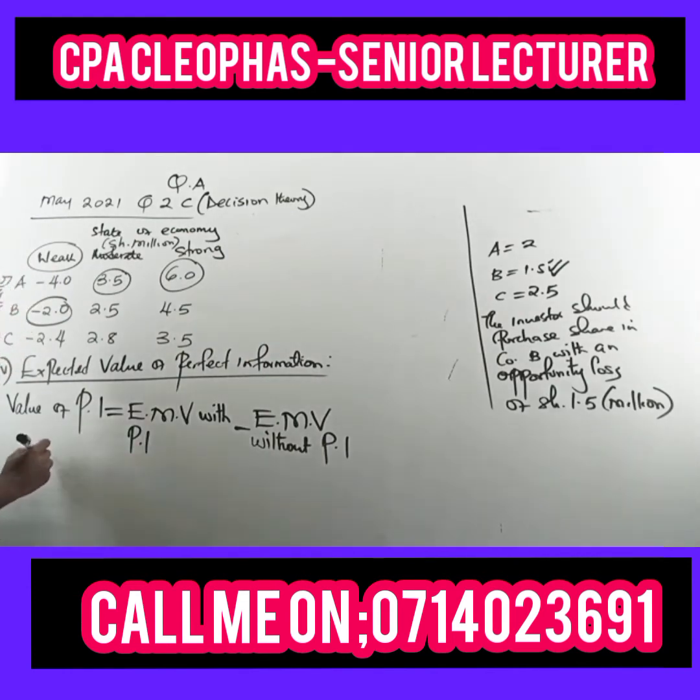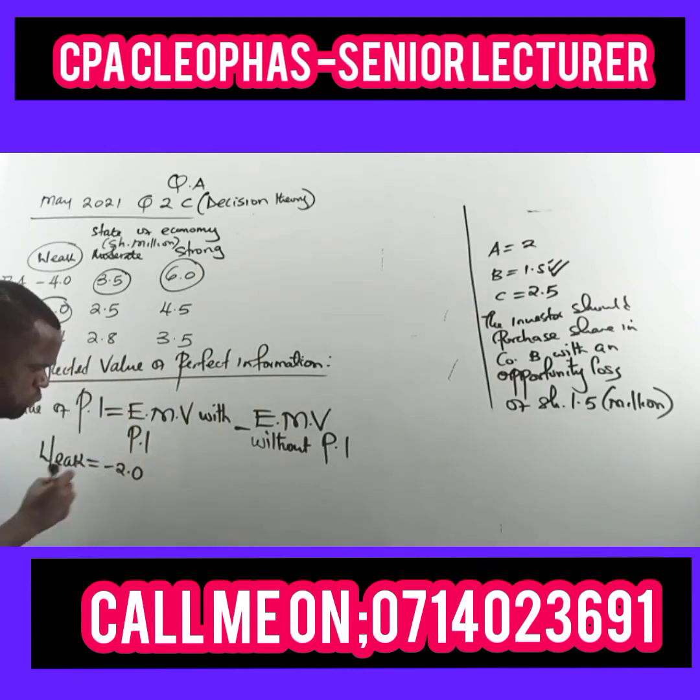So let's get the expected values with perfect information. We can start with the weak economy. Which could be the best alternative under weak economy? We are now the expert because we can make decisions based on the profits given. So when the economy is weak, we should have advised the company to pick negative 2.0, multiplied by the chances in that economy.